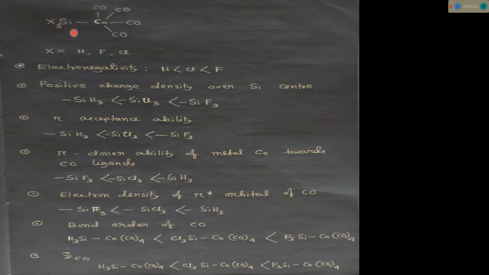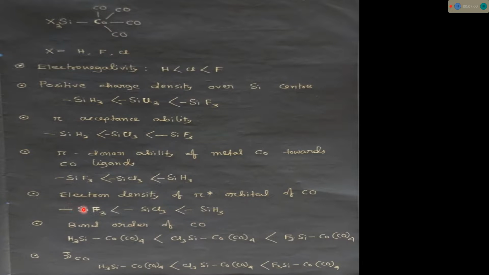That's why the cobalt center will donate less electron density towards the carbonyl group, towards the pi star orbital of the CO group.